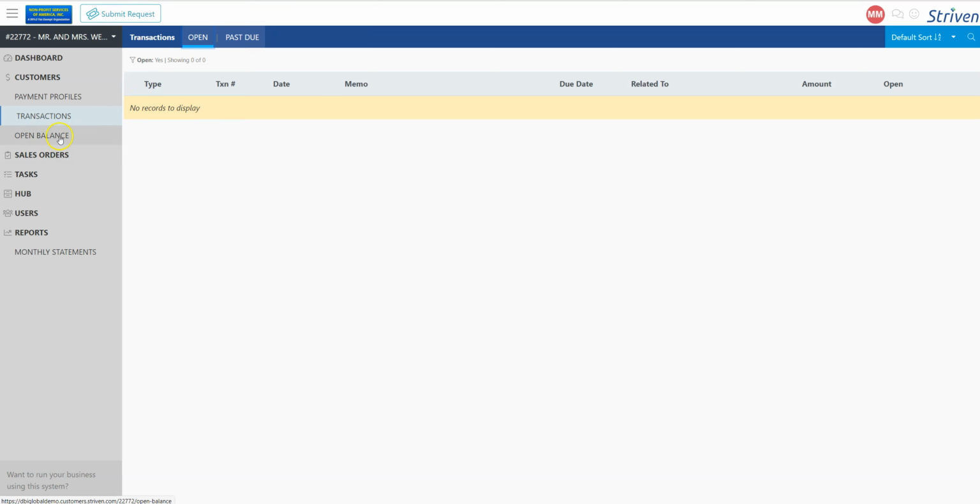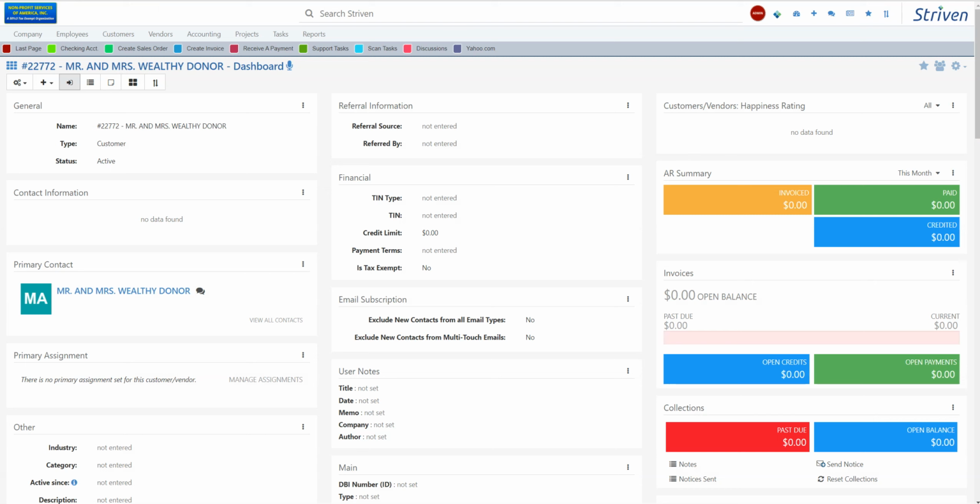So if there's anything that's open that they haven't paid yet and they've agreed to pay, it would show up here. I would think with donors, what you would want to do is set them up on a recurring invoice basis. So let's say they were willing to pay $10 a month or $100 a month. You could set up an invoice for that and it would automatically go out on that time period.